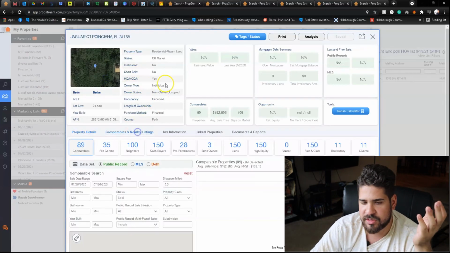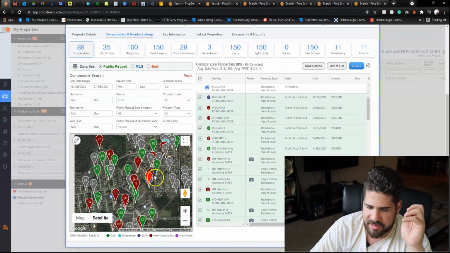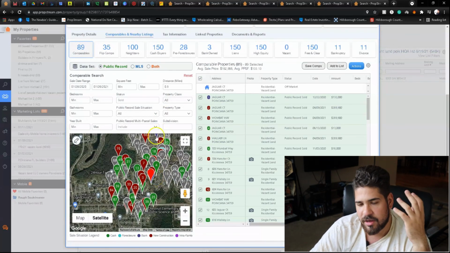Proption makes comparing so simple, so easy. For me, even if you're comparing land or houses, most of the information you can find here.